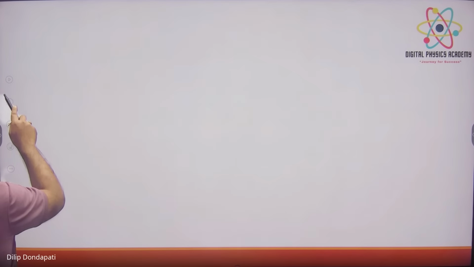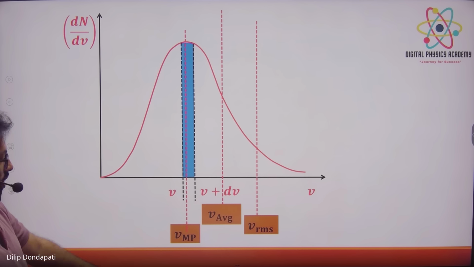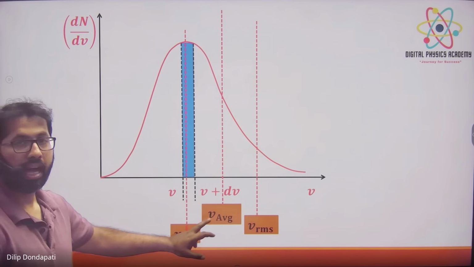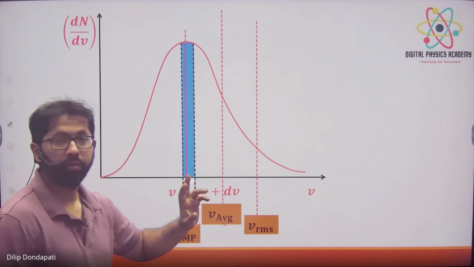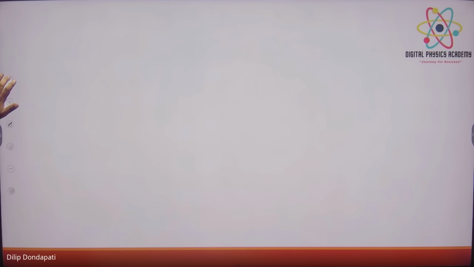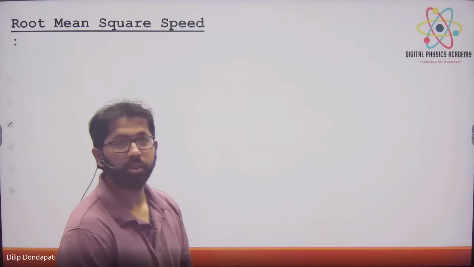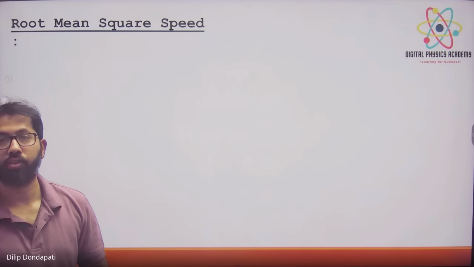Now the graph is drawn. We have 3 different types of speeds: most probable speed, average speed, and RMS speed. We will see what all these are. First, we will learn about root mean square speed. What is the meaning of root mean square speed?